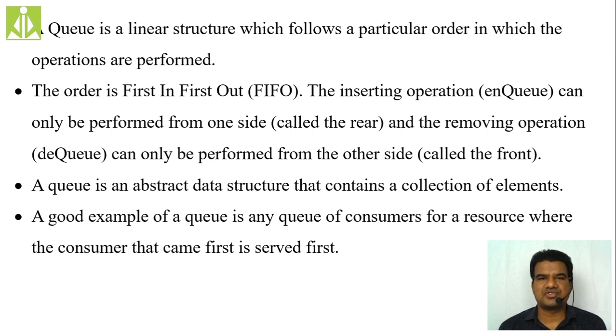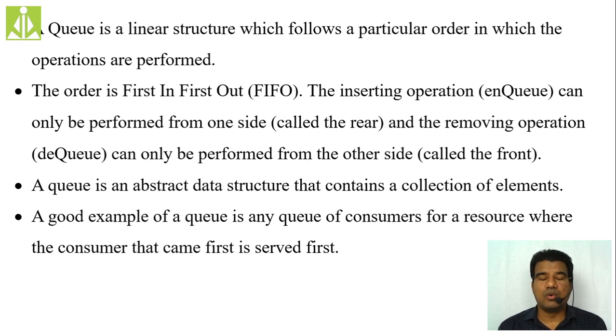Similar to that, we put all the memory locations inside our computer memory one after the other in a linear sequential fashion. That is the reason why we are calling this data structure a queue.